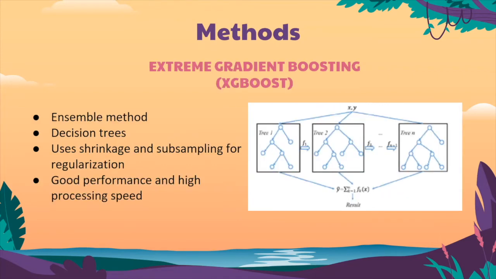We also explored tree ensemble methods based on decision tree, namely XGBoost, LGBM, and random forest. One advantage of using XGBoost is that the trees can learn from the mistakes of the previous model and improve their performance. As decision trees are prone to overfitting, it also uses regularization methods such as shrinkage and subsampling to reduce the effect of overfitting. This model is very commonly used in classification problems as it usually gives high accuracy and has high processing speed.